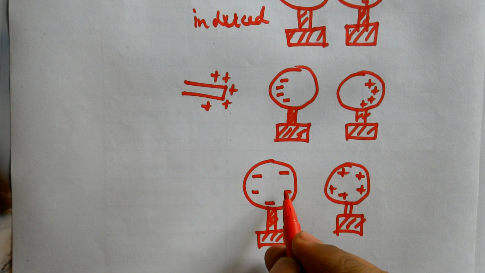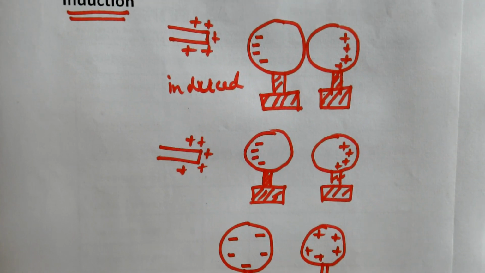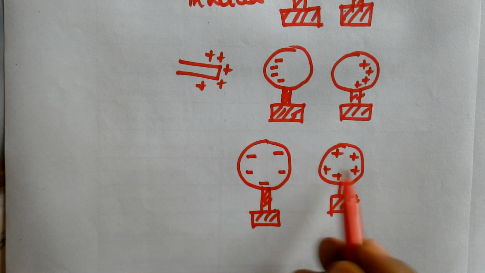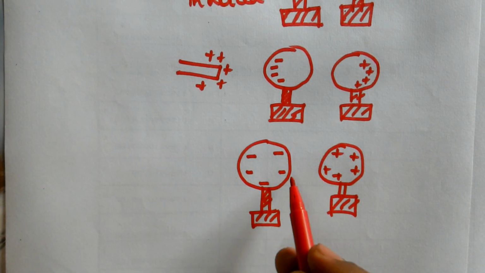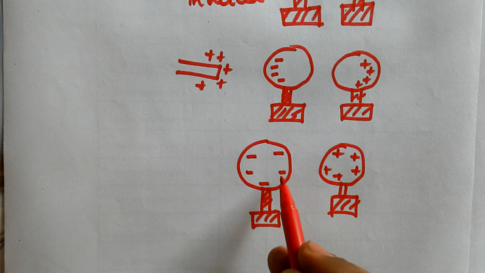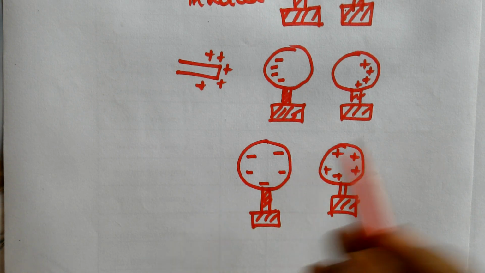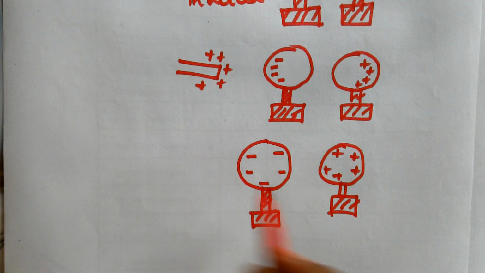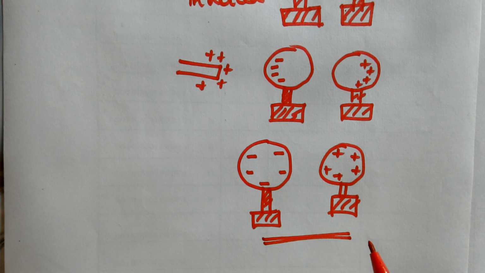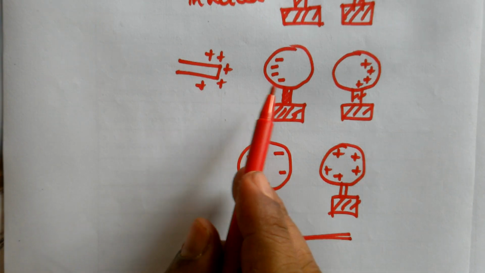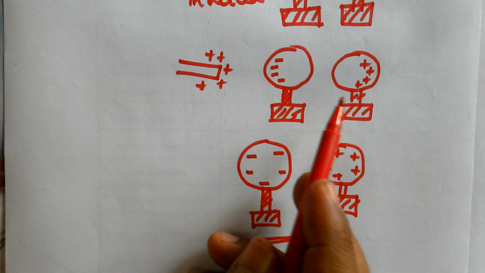So now earlier these two bodies were neutral. We know that these were neutral. Now they have got charged. So oppositely charged they are, but we were able to charge the conductors in opposite ways, which were uncharged earlier. So this is the process of charging by induction, where the charged body is not brought in physical contact with the uncharged body.